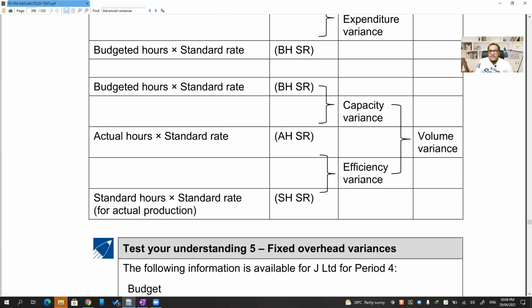Then moving on to the capacity. Capacity is the difference between the budgeted hours and the actual hours, budgeted and actual. Then efficiency is the difference between standard and actual, standard hours and the actual hours. That will give you the efficiency. Budgeted and actual will give you the capacity variance. Is that clear?